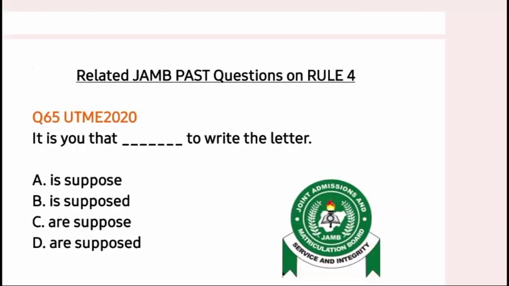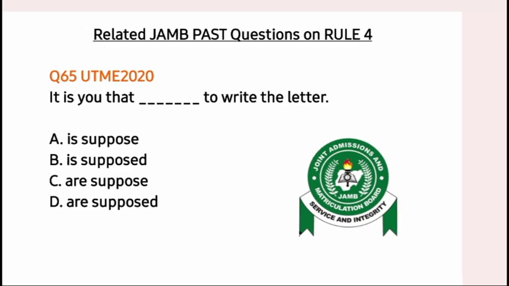Let's see some related JAMB past questions. Here we have question 65, UTME 2020. The question says, it is you that dash to write the letter. A is suppose. B is supposed. C are suppose. D are supposed.